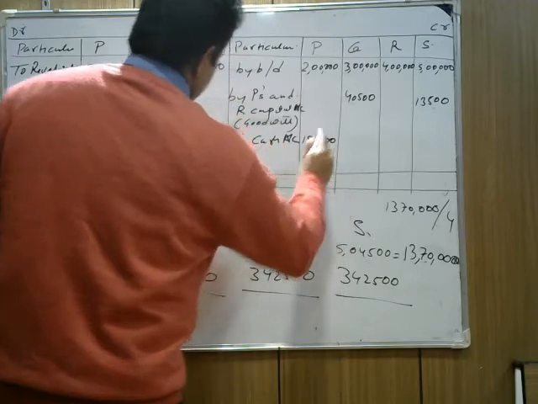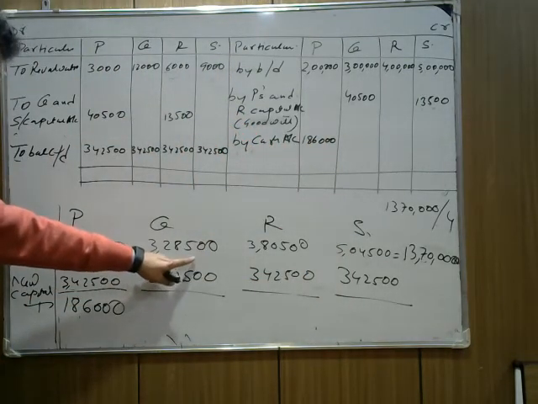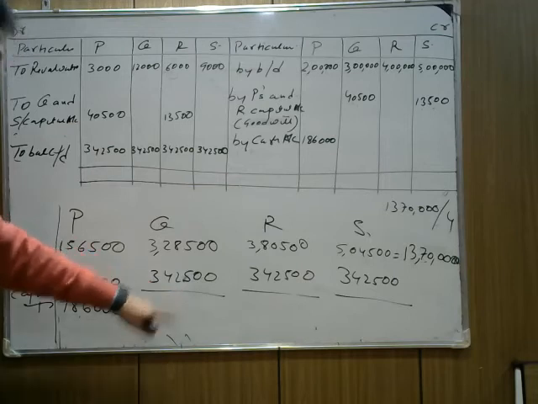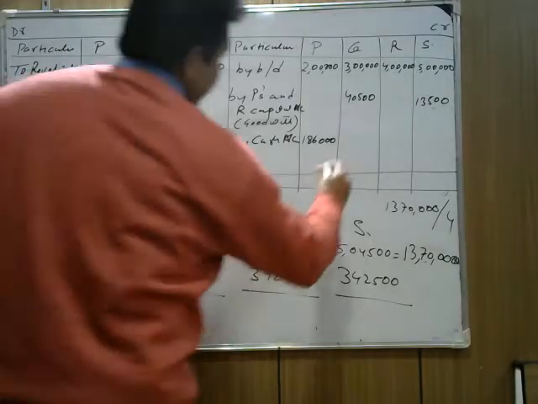1,86,000. Now similarly, Q's capital is 3,28,500. But he needs to bring 3,42,500. तो Q को भी और लाना पड़ेगा. How much does Q need to bring? Check it. Q needs to bring, when you subtract 3,42,500 minus 3,28,500, it's 14,000.